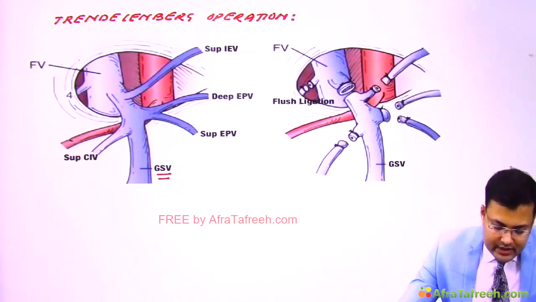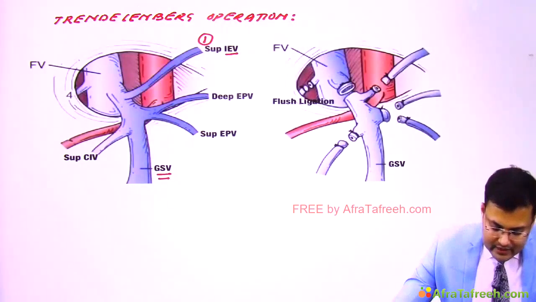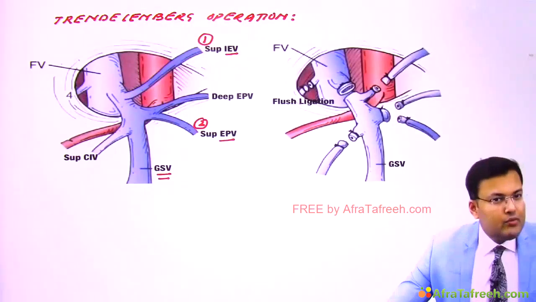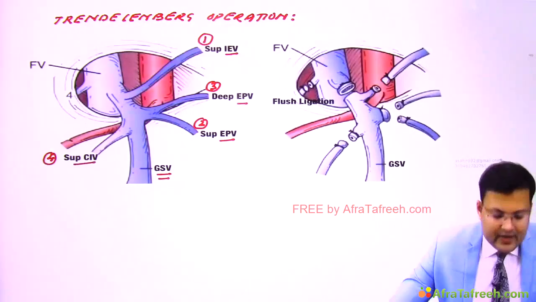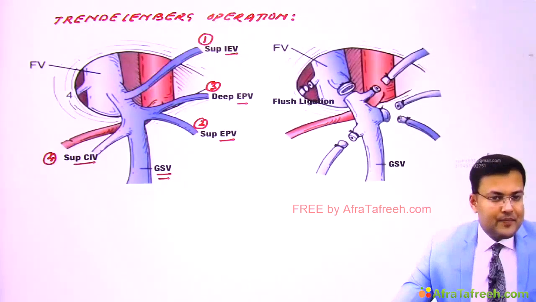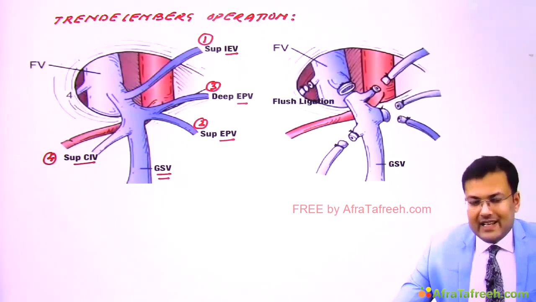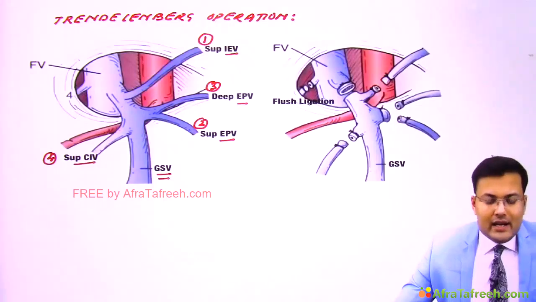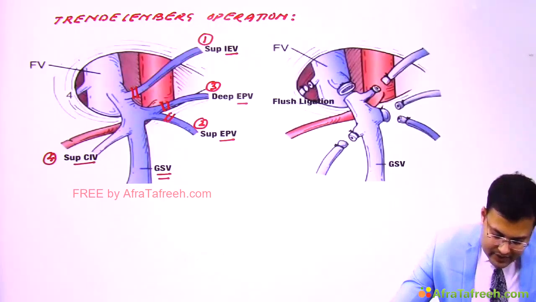Important tributaries. This is superficial inferior epigastric vein, and this is superficial external pudendal vein, and this is deep external pudendal vein, and this is superficial circumflex iliac vein. So I'm repeating. First, superficial inferior epigastric vein. Second, superficial external pudendal vein, and there is deep external pudendal vein. And fourth is superficial circumflex iliac vein. We have to ligate all these tributaries individually. So individual ligation of these tributaries.